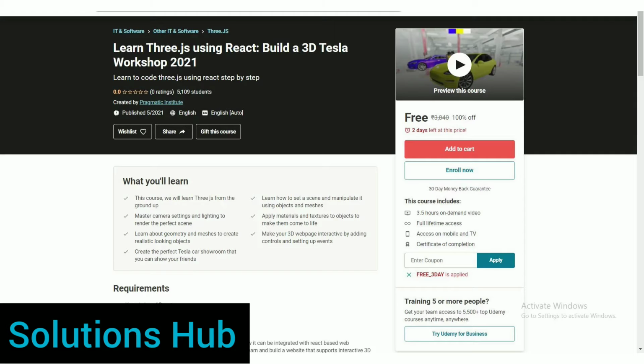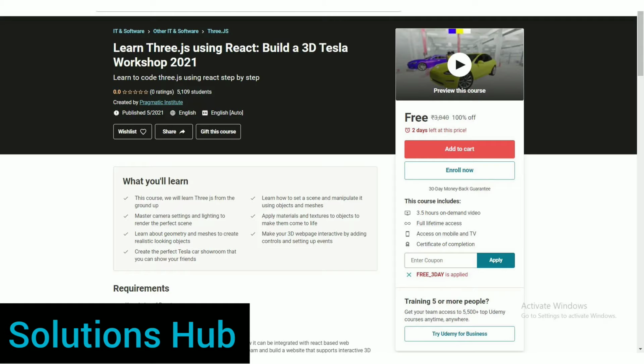Second course is Learn Three.js using React, Build a 3D Tesla Workshop 2021. Learn to code Three.js using React step by step. This course is new. Only 5,000 students enrolled in this course and 2 days left at this price. And this course is again free. The coupon code is free/3day, and the coupon code and course link are given in the description.